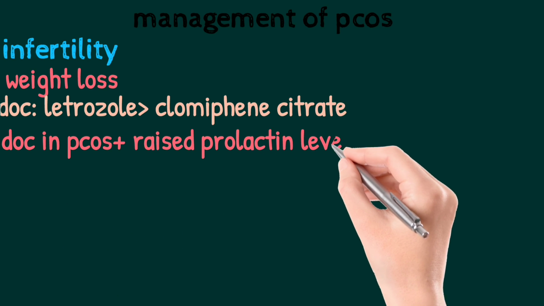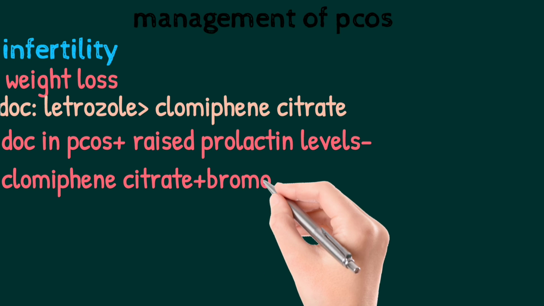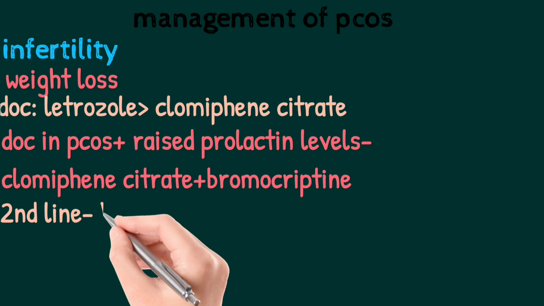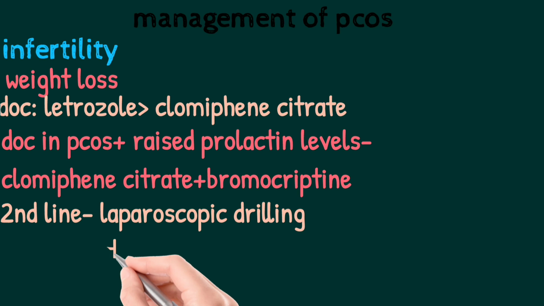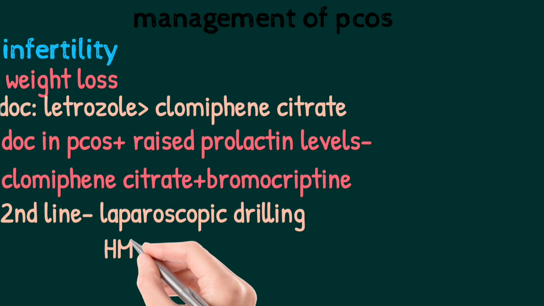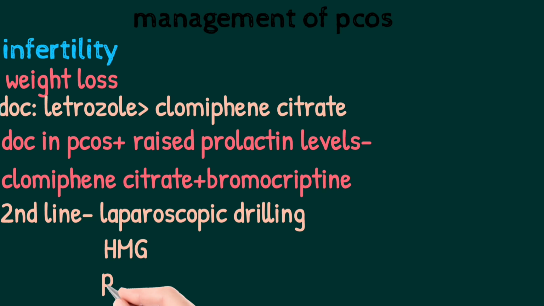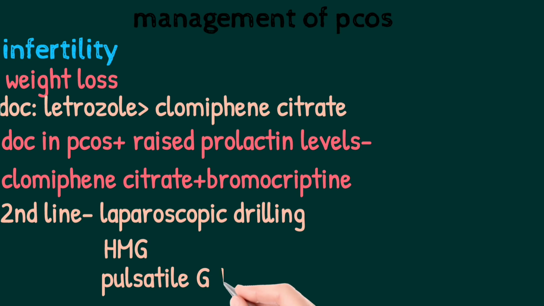Drug of choice in PCOS plus raised prolactin levels is clomiphene citrate plus bromocriptine. For second line management, we can use laparoscopic drilling, HMG, that is human menopausal gonadotropin, that is FSH plus LH, 75 microgram FSH and 75 microgram LH. We can also use pulsatile GnRH agonist.